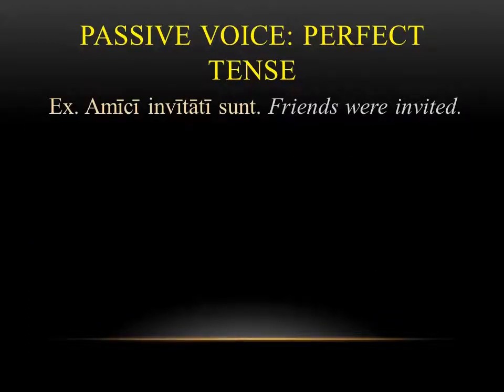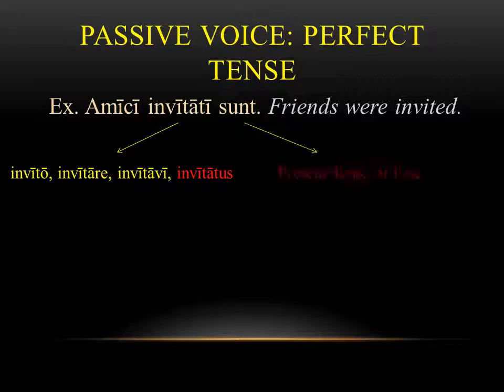So let's take a look at this first sentence. Amici invitati sunt, the friends were invited. Like I said, invitati is the fourth principal part. It comes from invito, invitare, which means to invite. So that fourth principal part is in red, invitatus. That's where we got it from. The second word is the present tense form of esse, so that's why we have sunt. And we're going to dive a little bit into why these endings and why these words are spelled the way they are in another slide.